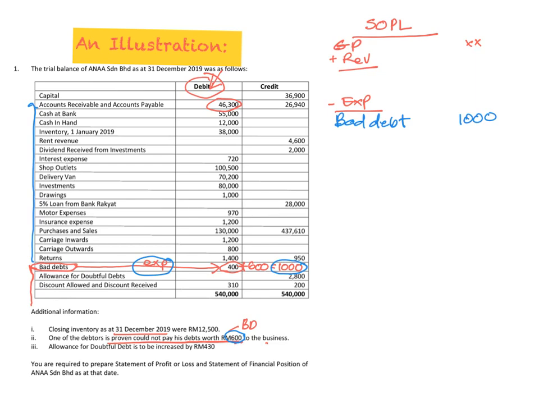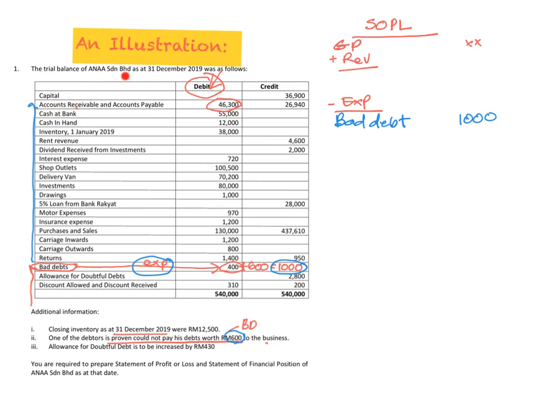Once again, your trial balance is given in this format, accounts receivable here, and then you have accounts payable on the same line. You have this amount 46,326,940 on the credit side. So you must know which one is the accounts receivable, which one is the accounts payable. Please try to understand accounts receivable is always our asset.